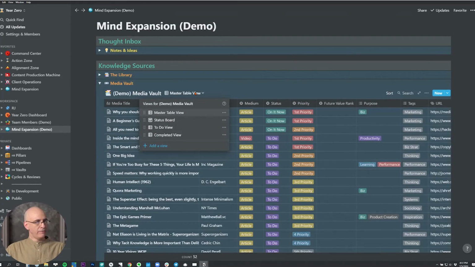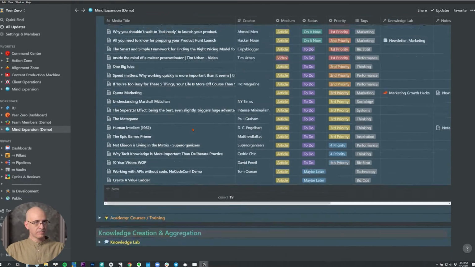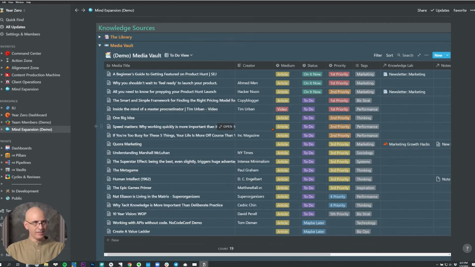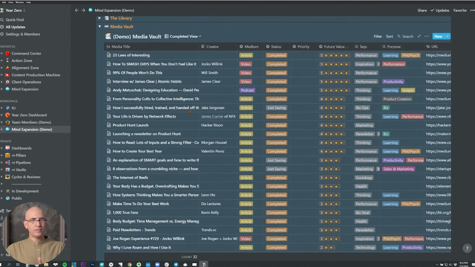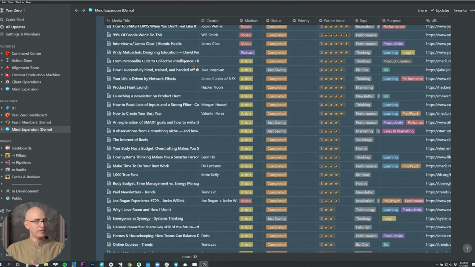So you'll want to have views both for to do, which of course will grow much larger than this. Mine is certainly much larger than this. And you'll want to have a view for completed. So one's the knowledge collected and aggregated and there for you, and the other is the knowledge waiting for you to get to. So it's nice to have them in separate views because they're really different things. But they should definitely be in one database. So it's just one flow from to do to completed, and it's all there.